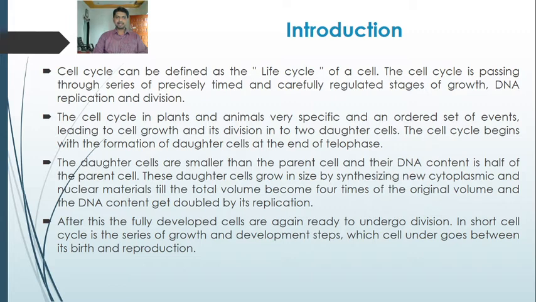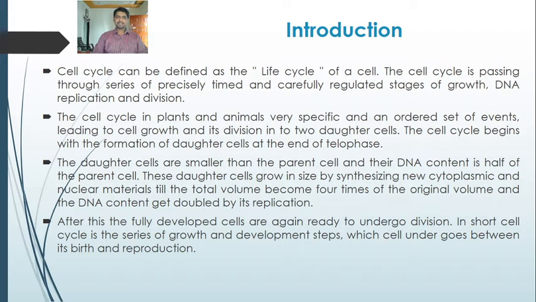The cell cycle in plants and animals is a very specific and ordered set of events leading to cell growth and its division into two daughter cells. As a result, the parental cell undergoes cell growth and division and develops into two daughter cells. From one parental cell, two daughter cells are formed, and the parental cell has to pass through the stages of growth, DNA replication and division.